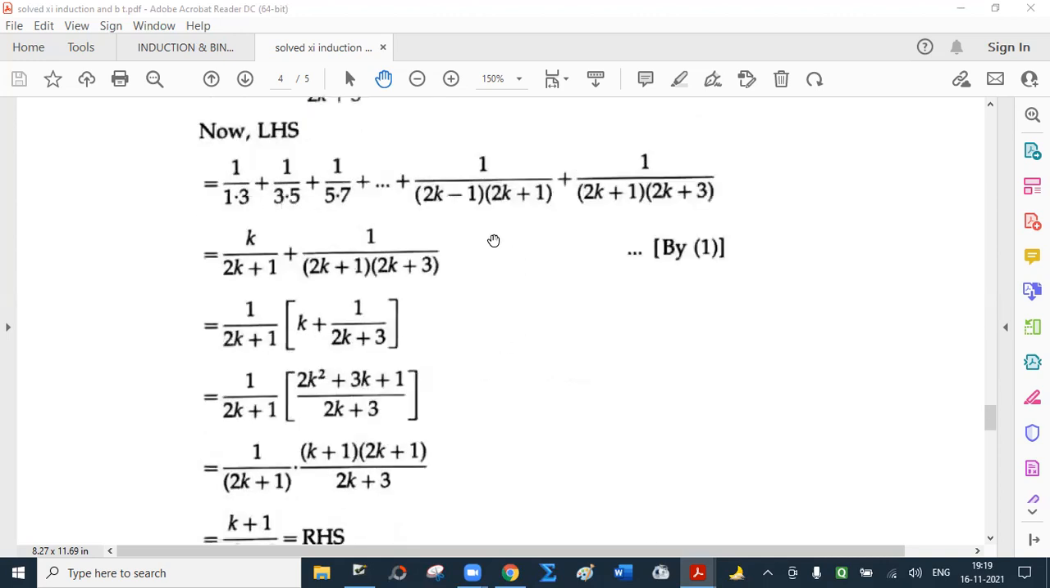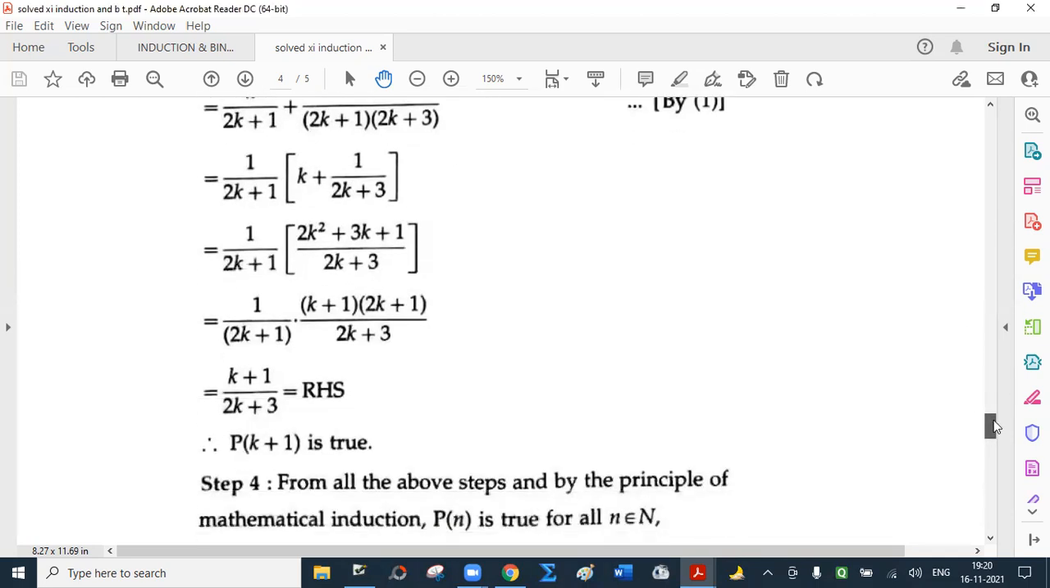Now LHS. So up to this sum we have assumed from 1, it is k upon 2k plus 1 plus this extra term. Now 1 upon 2k plus 1 can be taken common. To get this in bracket, how to add these? Find LCM, which is 2k plus 3. Numerator 2k square plus 3k plus 1. Now you know the answer, so why not write these factors directly? But please check whether these are the same or not. So you will notice that 2k plus 1 gets cancelled. What remains is k plus 1 upon 2k plus 3. This is nothing but the right hand side. So P of k plus 1 is true.